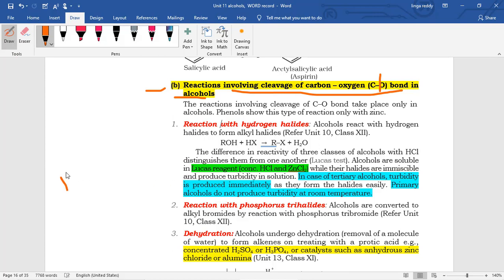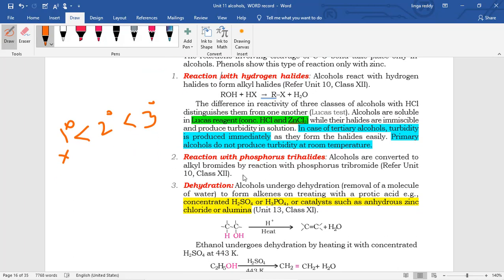We already discussed this one also, for primary, secondary and tertiary alcohols. Tertiary alcohols immediately give white turbidity, then secondary, while primary almost does not give the test. Next, reaction with phosphorus halides and trihalides, which we already discussed. The OH group is replaced by halogen.